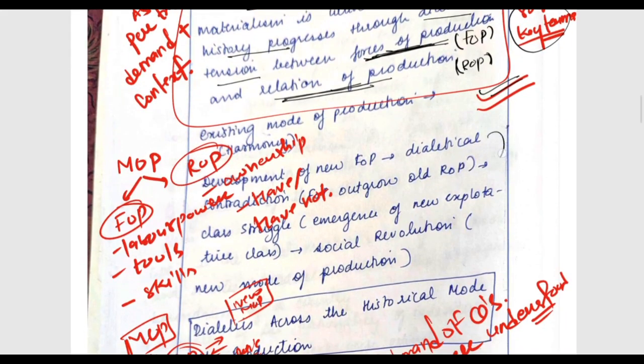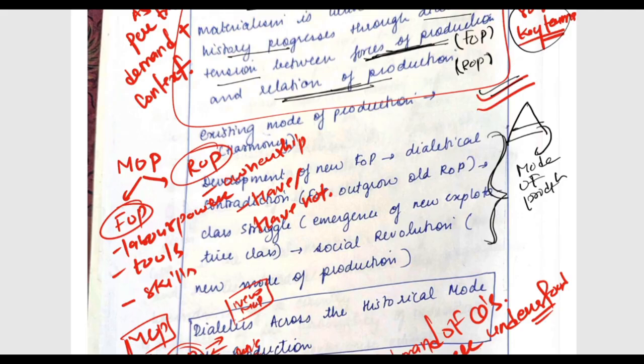So now comes this part. Generally what happens here, it isn't required. Instead of that, you have to explain actually what the mode of production is, because this is the linking para. In the linking para you have to introduce the concept. After that you can show how the dialectics is leading to change in the mode of production, but before that you have to explain what the mode of production is.